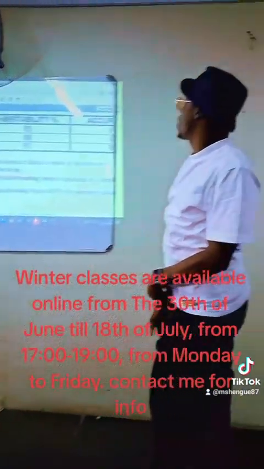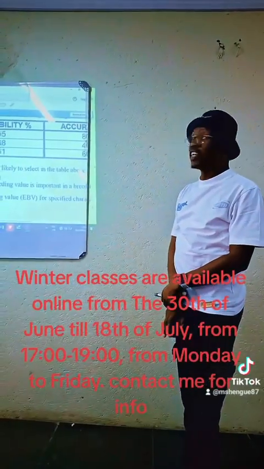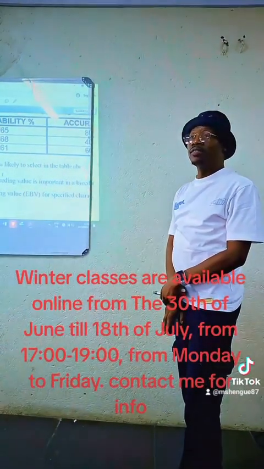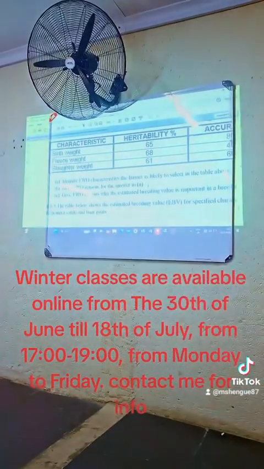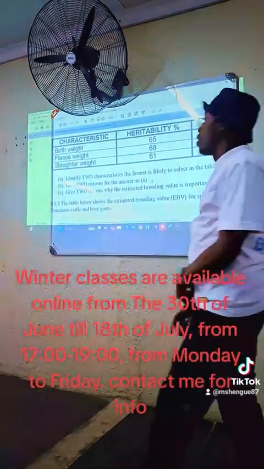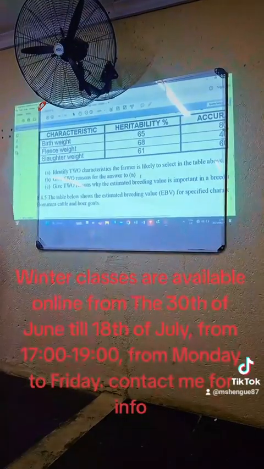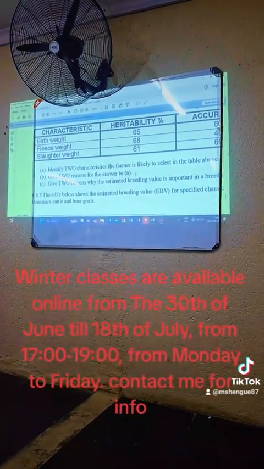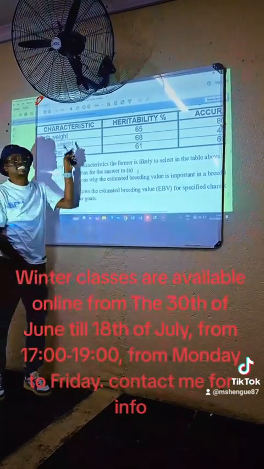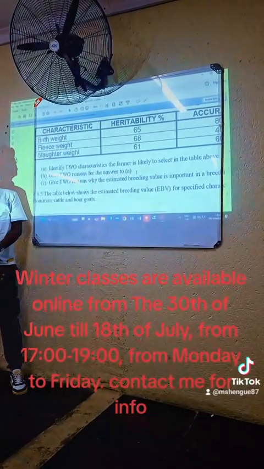How many characters are we having here? 3. The first one is? The second one? The third one? Slaughter weight. Which one are you going to select for breeding purpose? Fleece weight. How much of this characteristic is determined by environment?